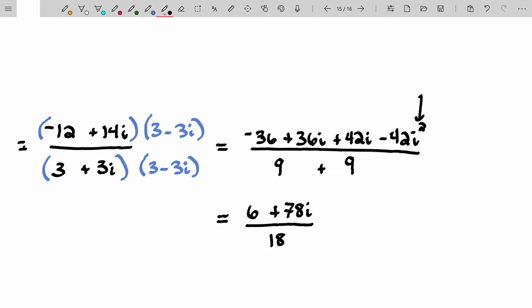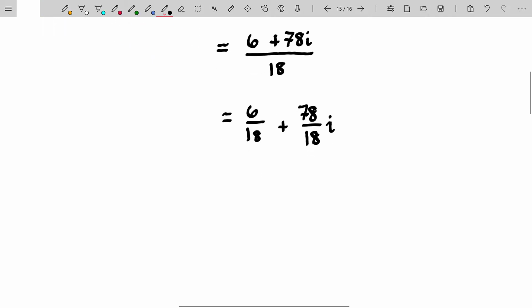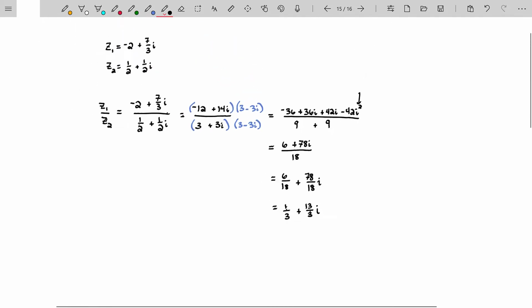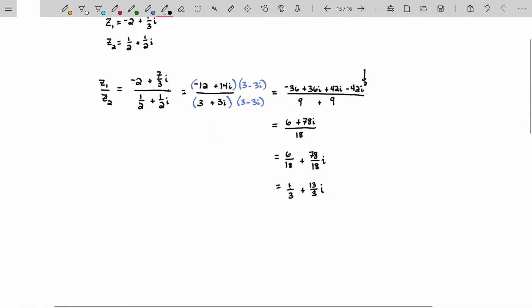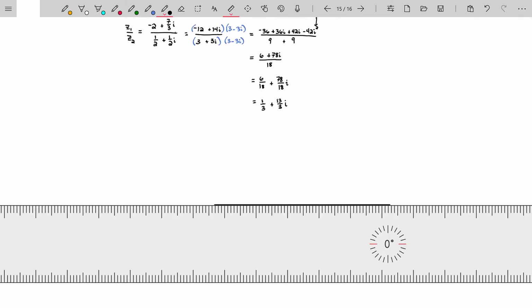Remember, you do not want to leave it like this. You want to write your answer in standard form. So this will be 6 over 18 plus 78 over 18 i. Note that 6 goes into 18 3 times, and 6 goes into 78 13 times. Yeah, 13. So there we go: 1/3 plus 13/3 i. And I think that the instruction also was to graph the result. Not that I want to, but let's just go ahead and quickly do it.